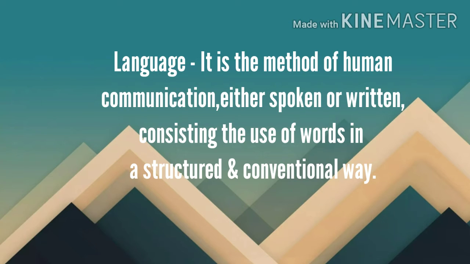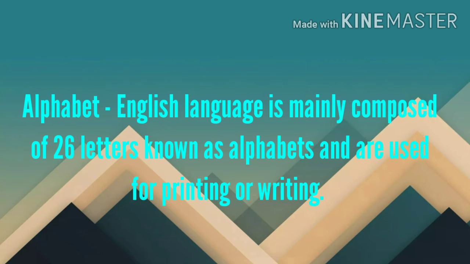What is language? Language is the method of human communication, either spoken or written, consisting of the use of words in a structured and conventional way. You need to know language to communicate. So, the English language is mainly composed of how many letters? Yes, 26 letters. Those are known as the alphabets, and this can be used for printing or writing.